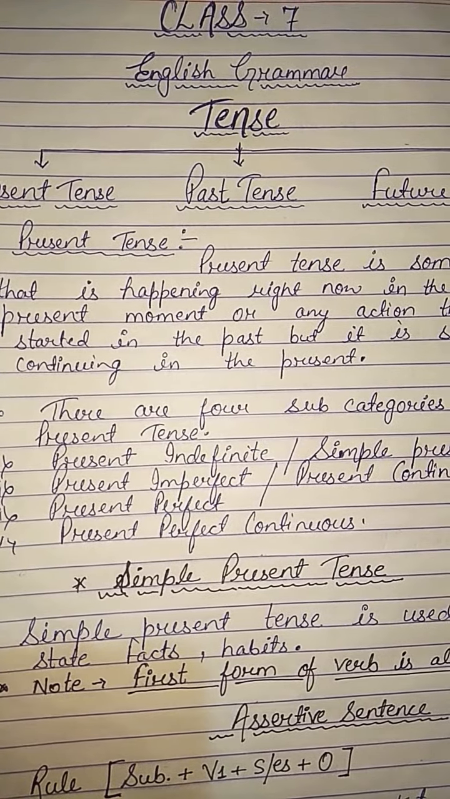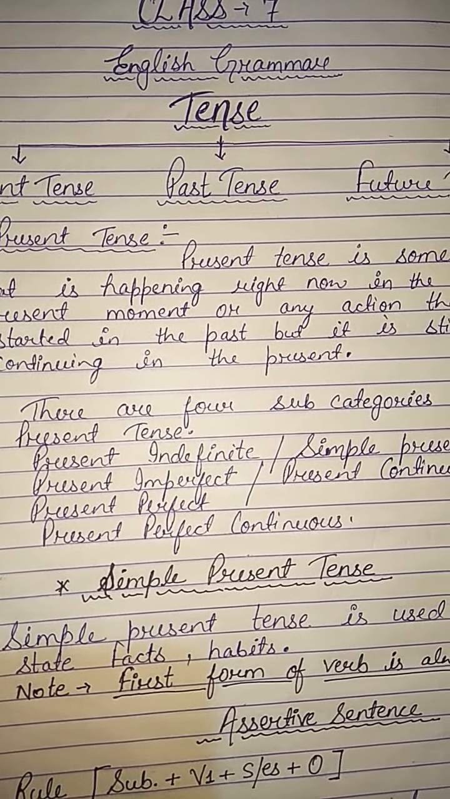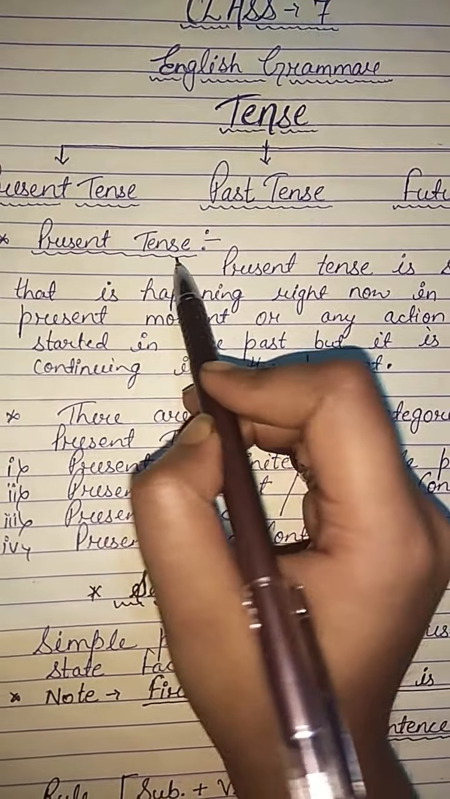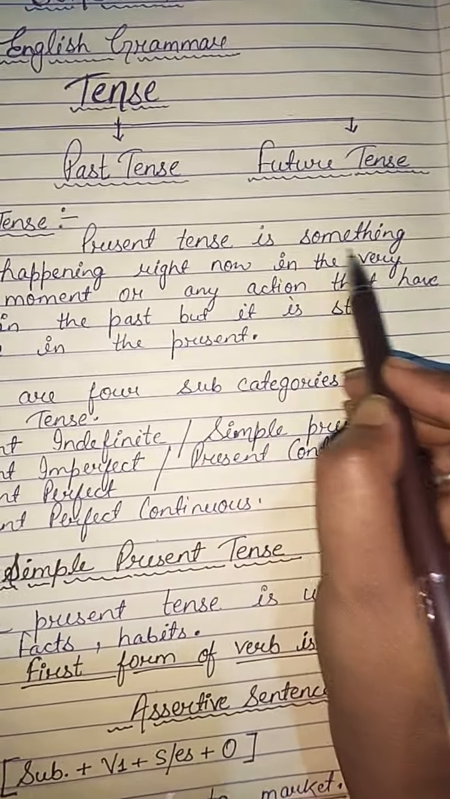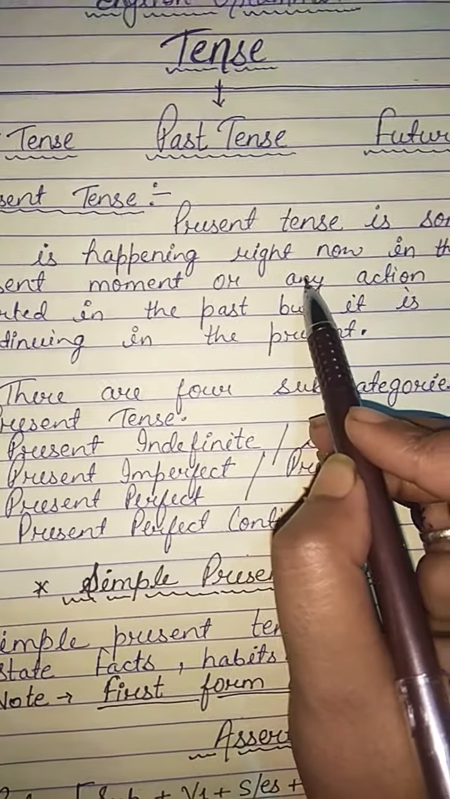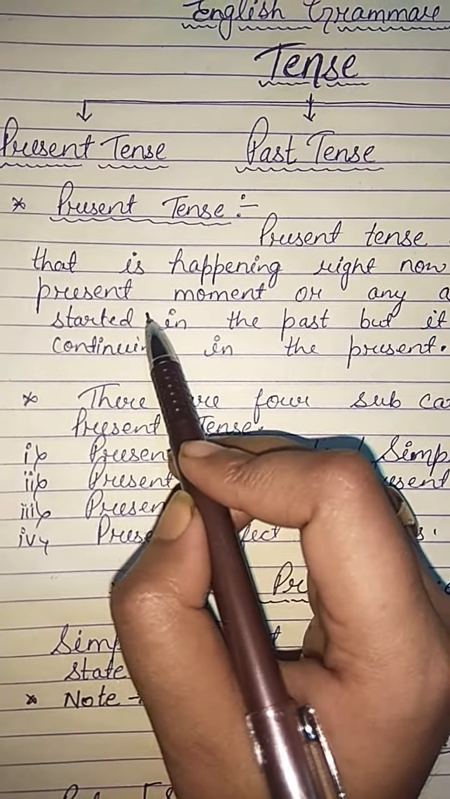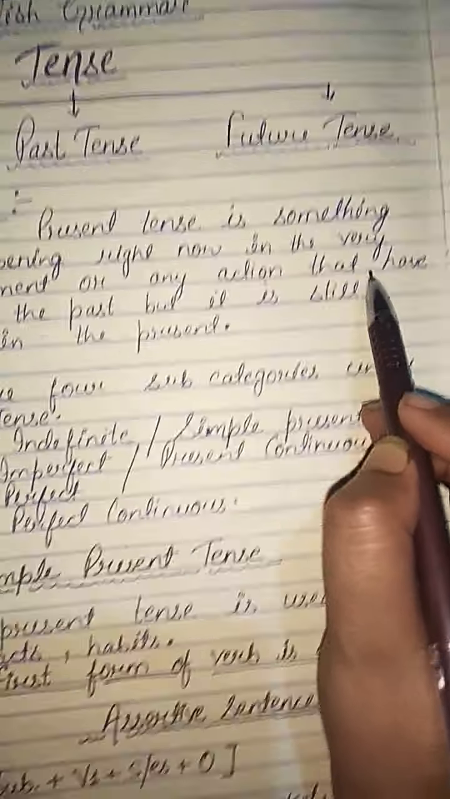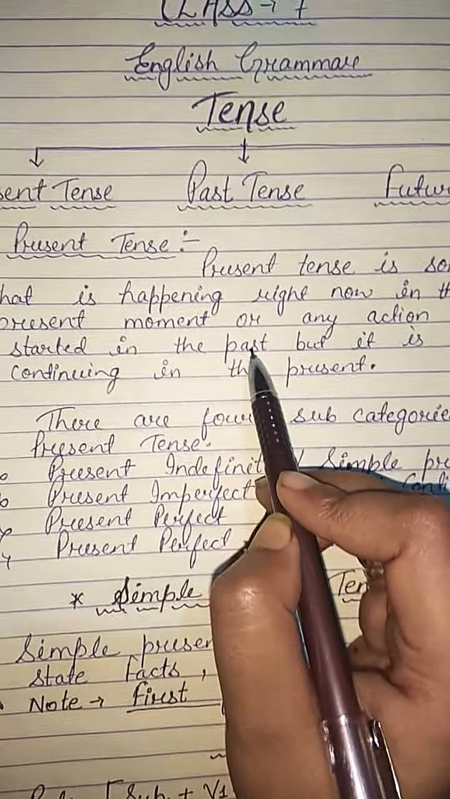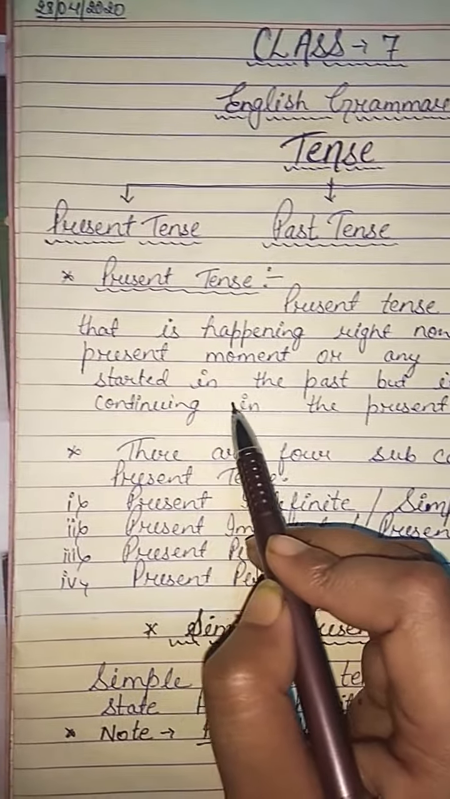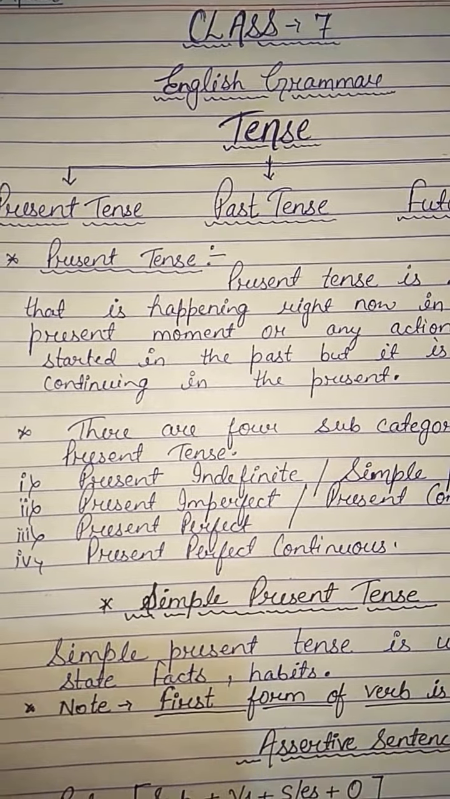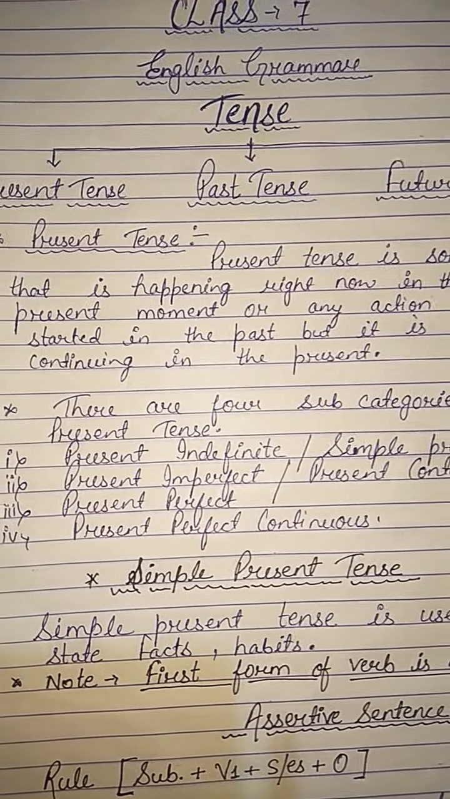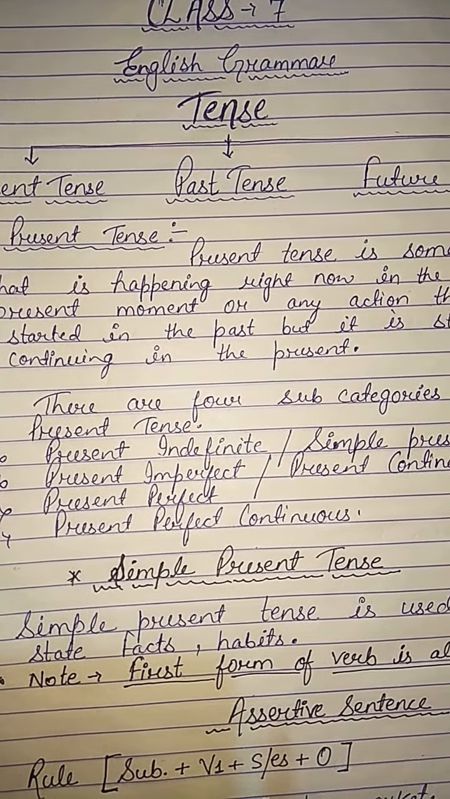We will be deeply discussing all of them topic by topic. Today we are going to talk about the present tense. The present tense is something that is happening right now in the very present moment, or we can say any action that started in the past but is still continuing in the present.